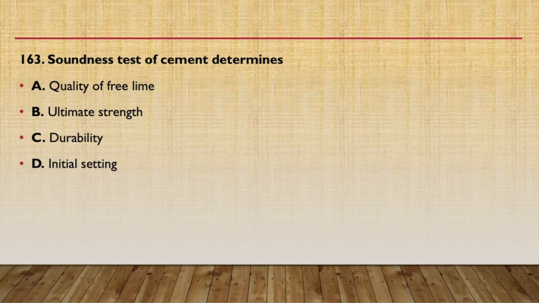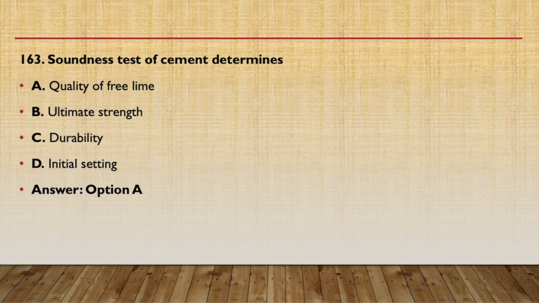Soundness test of cement determines the quantity of free lime, ultimate strength, durability, or initial setting? This is also an important question. The soundness test of cement determines the quantity of free lime present in it. It also determines the magnesium content present in it. So free lime will be the right answer for the soundness test. The soundness test determines the quantity of free lime present in the cement.